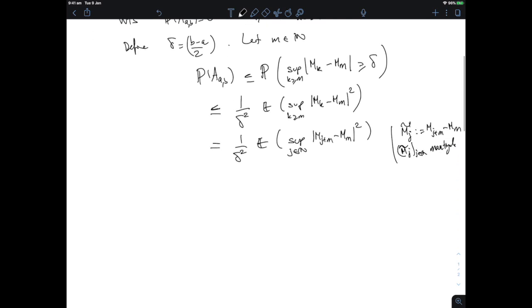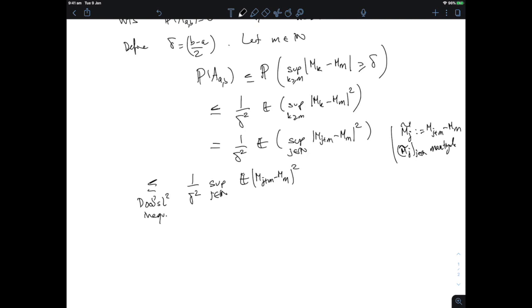Okay, so I can apply Doob's L2 inequality, and control the expectation of this maximal function by the supremum of the expectations. So control that by the sup over j of the expectation of my M tilde j squared, which is really M_{j+m} minus M_m squared.